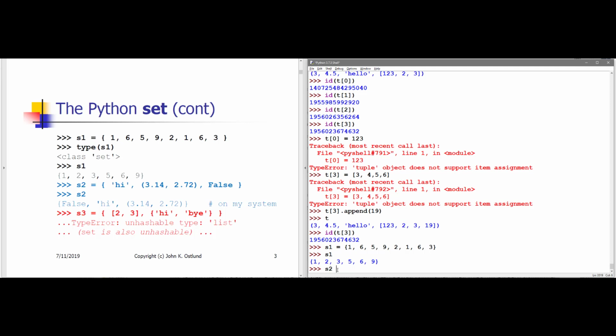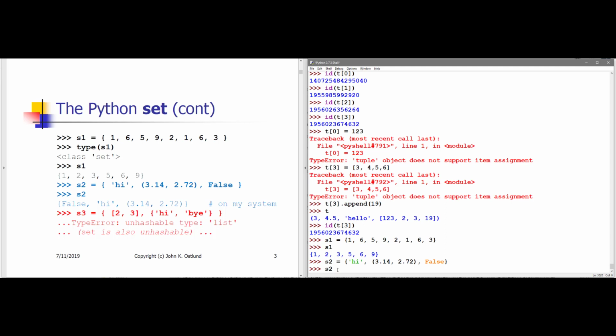Here I'm going to create a set S2 of different types of items. So the string hi is one of the items. The tuple 3.14, 2.72 is another item. And False is the third item of this set. Now this tuple is hashable because it only contains 2 floats, and the floats are not mutable.